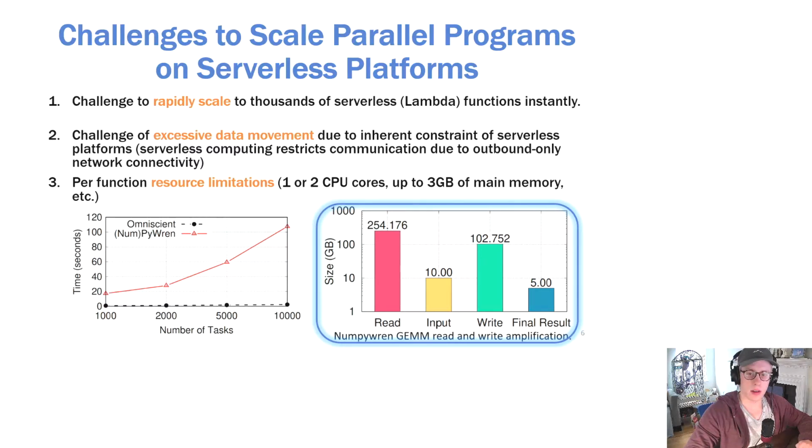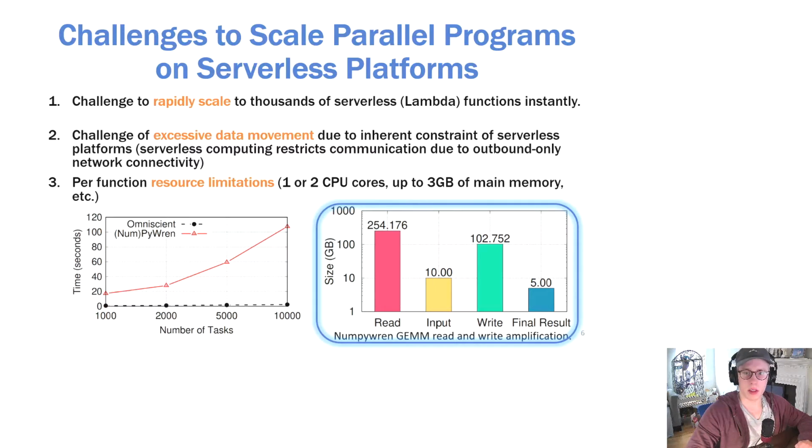As you can see, though the input was only 10 gigabytes and the output was just 5 gigabytes, hundreds of gigabytes of data were read and written throughout the workload's execution. This illustrates the excessive data movement that occurs when using serverless computing platforms. Again, this excessive data movement occurs in part because of the platform's restricted, outbound-only network connectivity, and because serverless functions are ephemeral, running for only a short period of time before being reclaimed.